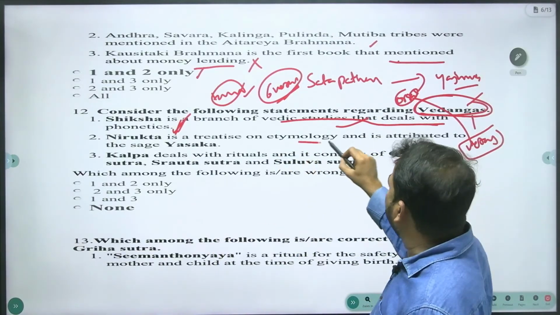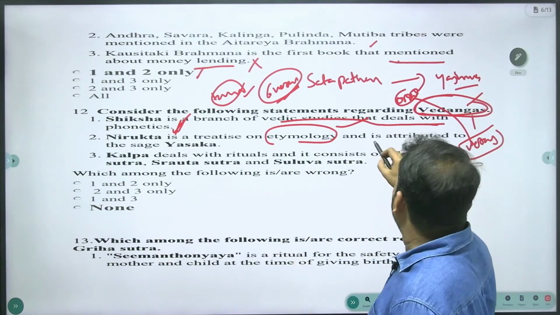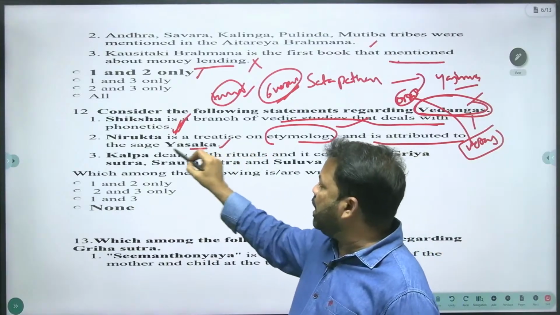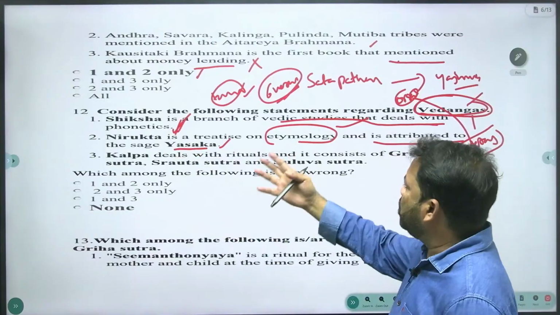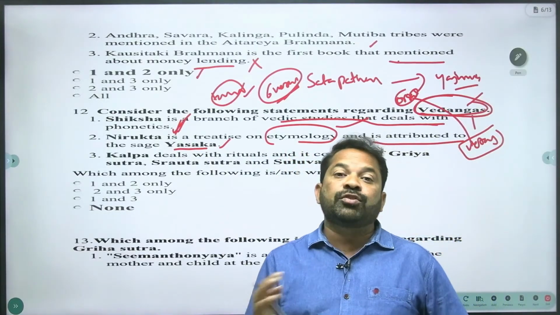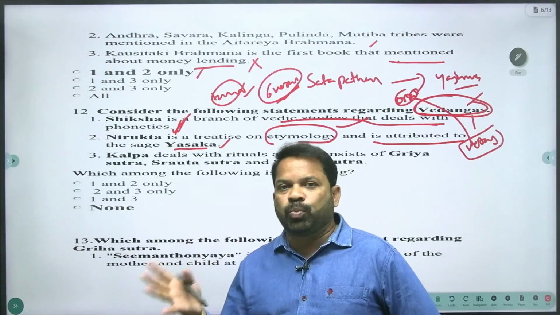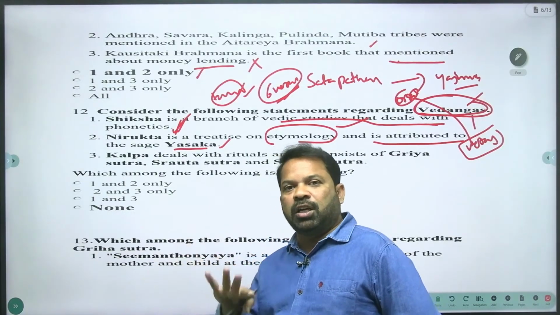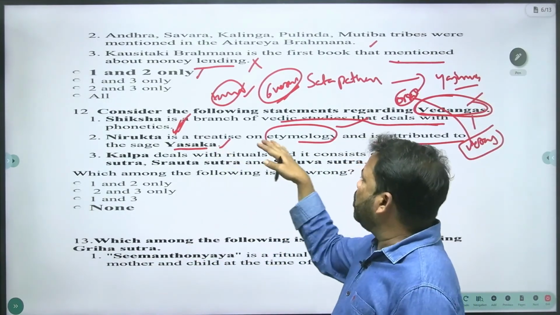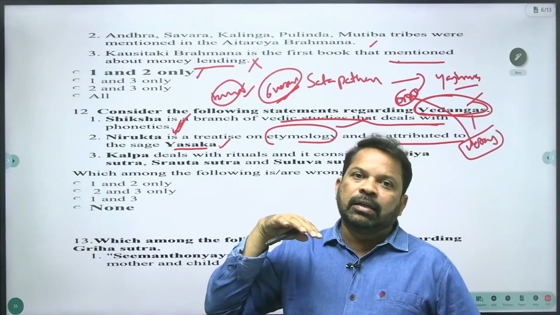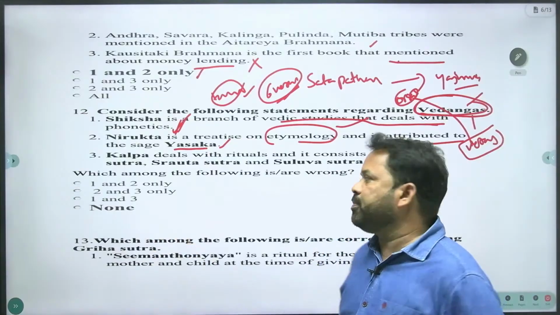Nirukta is a treatise on etymology. Etymology means, you know very well, the study of the origin of words, and is attributed to the sage Yaska. That is the right answer. Sage Yaska, the Nirukta. So Nirukta is etymology, to study the origin of Sanskrit words. And you know very well, all the Vedas, Brahmanas, Aranyakas, Upanishads, Vedangas, Upavedas, Itihasas were composed in the Sanskrit language. And here the Nirukta deals with the origin of the Sanskrit words.